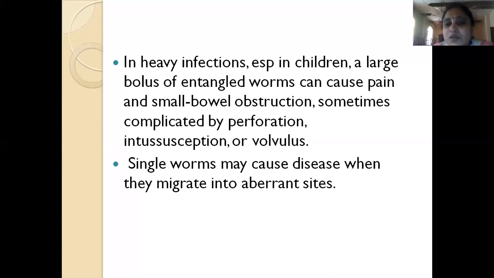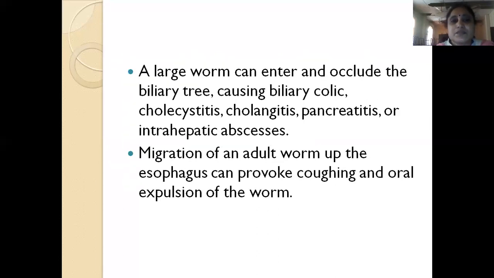Single worms may also cause disease when they migrate to aberrant sites. A large worm can enter and occlude the biliary tree, or it can cause biliary colic. It can also enter the gallbladder, causing cholecystitis, cholangitis, or pancreatitis. It also can enter the liver and cause intrahepatic abscesses. So these single worms can cause infection like this.